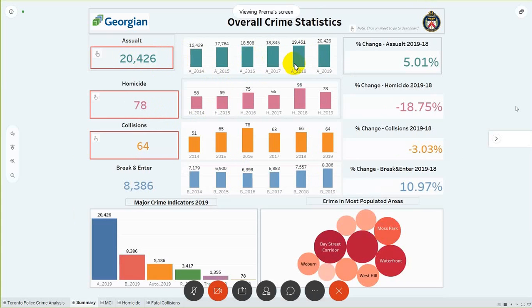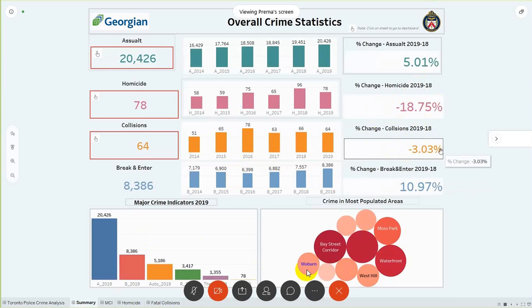Accordingly it will display. On the right hand side we have displayed the percentage change from 2018 to 2019. So for instance, there has been a 5% increase in assault from 2018 to 2019. So the rate has increased at a rate of 5%. Similarly, there has been a decrease in homicide of minus 18% and a decrease in number of collisions of minus 3% as compared to 2018.